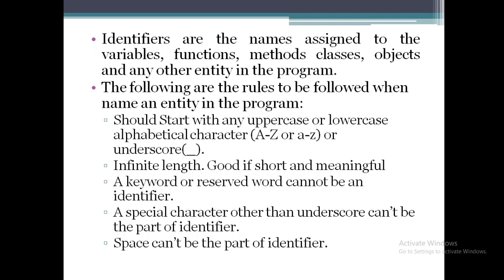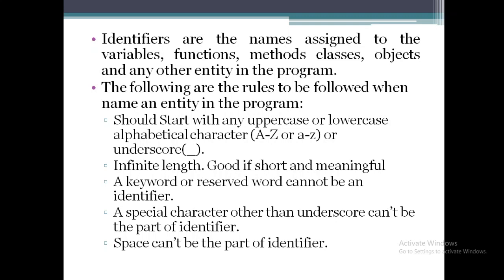The second rule is that variable names or identifiers can be of any length. That means the number of characters in an identifier can be any length, but it is limited by memory space. At the same time, it is very important that the name of the variable should be short enough so that it will be easy for the programmer to reuse it again and again in the program. At the same time, it should be meaningful. That means the identifier should reflect the purpose of the entity for which it is used.